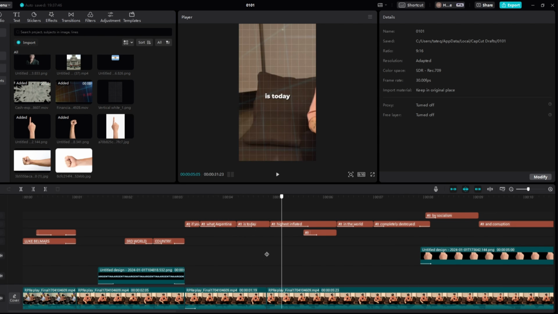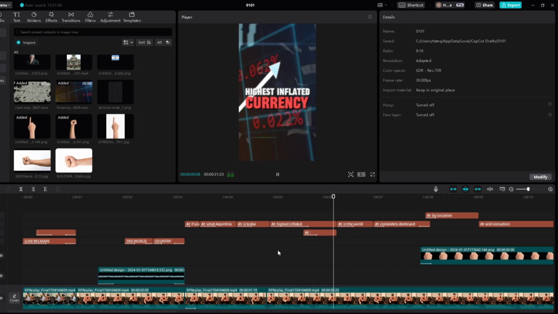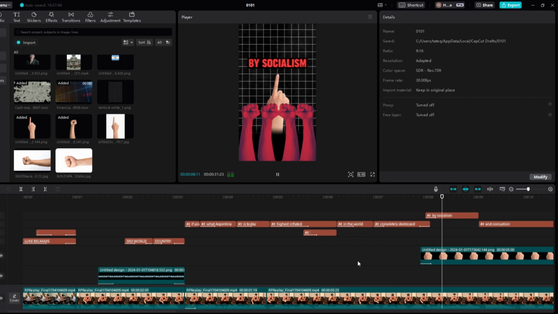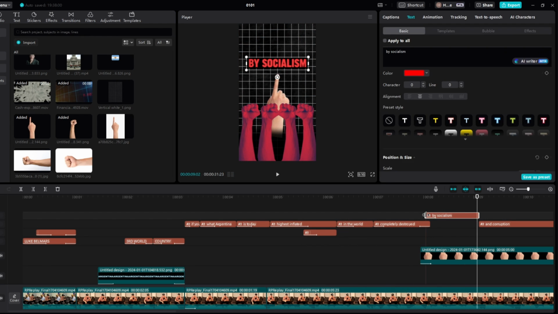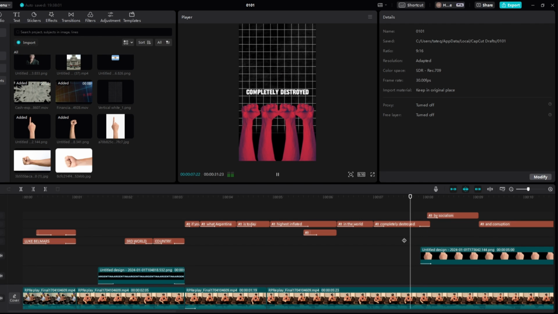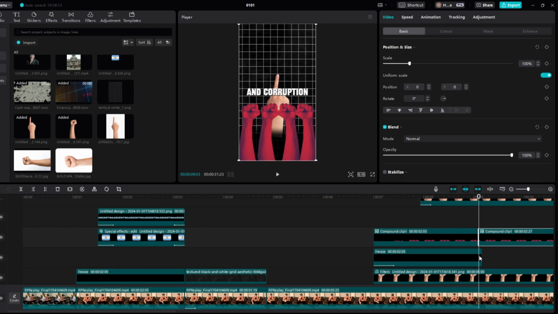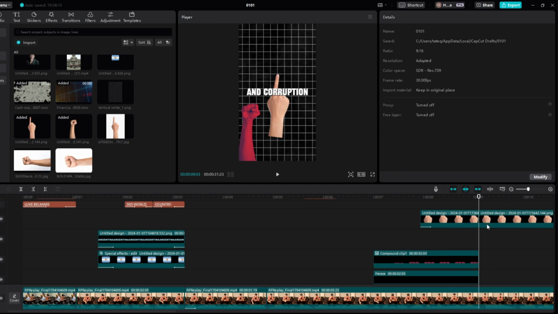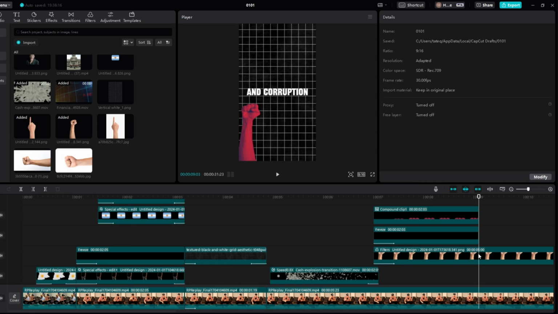Okay, so this is what we have so far. Today, highest inflated currency in the world, completely destroyed by socialism. Okay, maybe a little bit less actually. We just need to get this part perfect. There we go. Destroyed by socialism. Completely destroyed by socialism. And then right here is where we can split everything. Boom, boom, boom. Just like so.